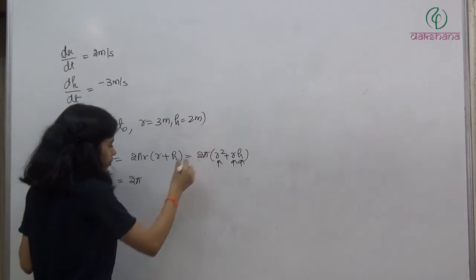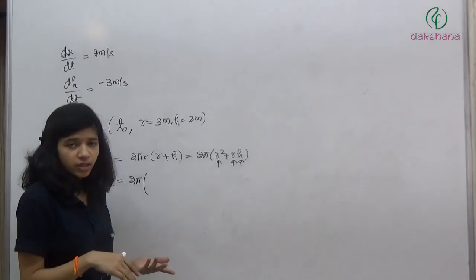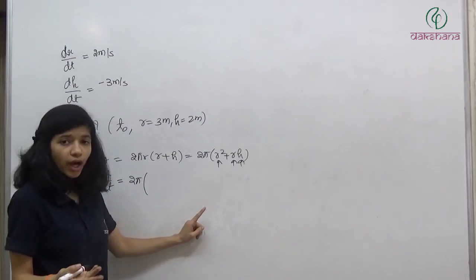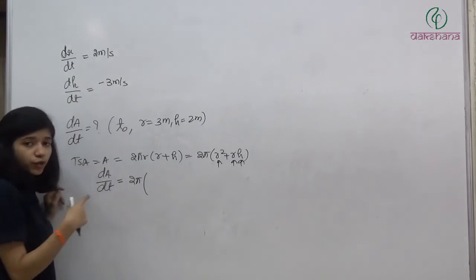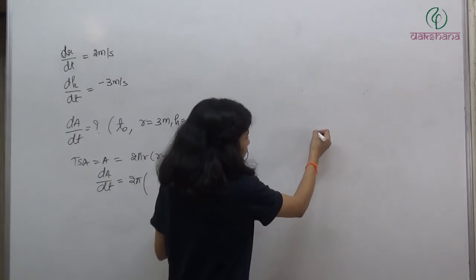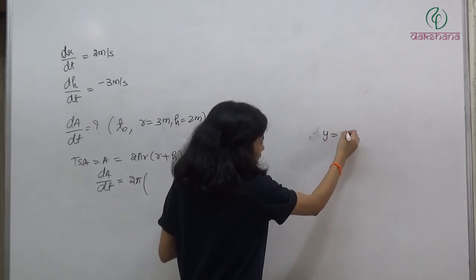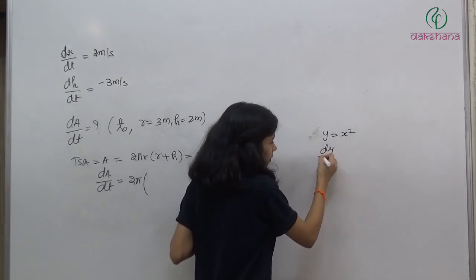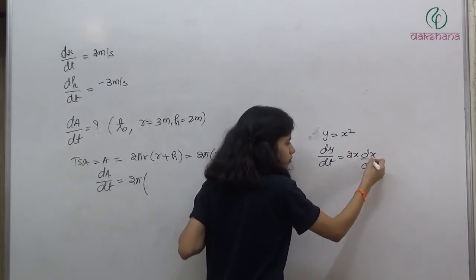So differentiation of r square will be, if you take x square, differentiation is 2x. If you take r square, differentiation is 2r. Now we are doing it with respect to time. ठीक है, if you have y is equal to x square and you differentiate it with time, so what do you write? dy by dt is equal to 2x dx by dt.